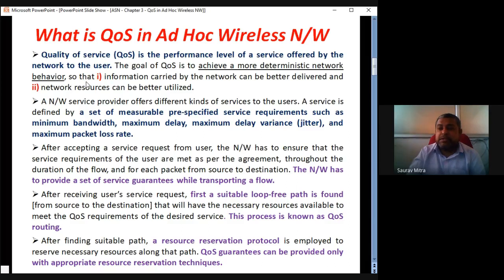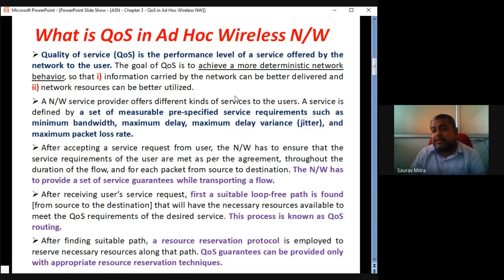That means it should not be random, it should be fixed and it should be good. Information carried by the network can be better delivered and network resources can be better utilized. So we have to ensure both things. From the network point of view, utilizing a minimum amount of power and minimum bandwidth to transmit the highest amount of data from the source to the receiver, that is the target.